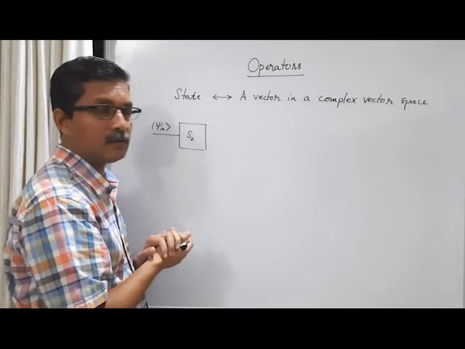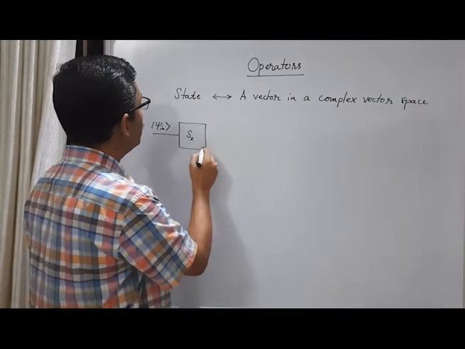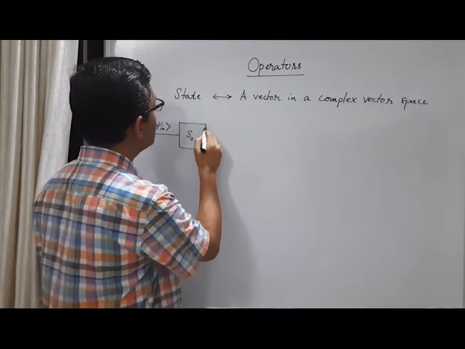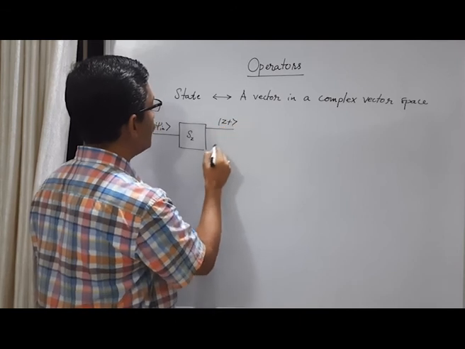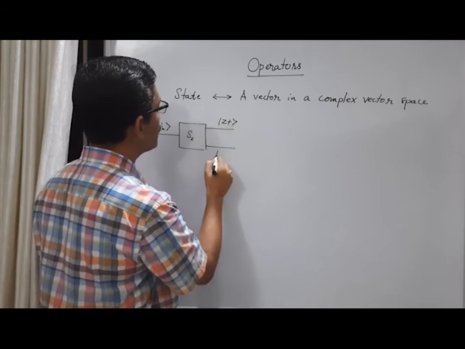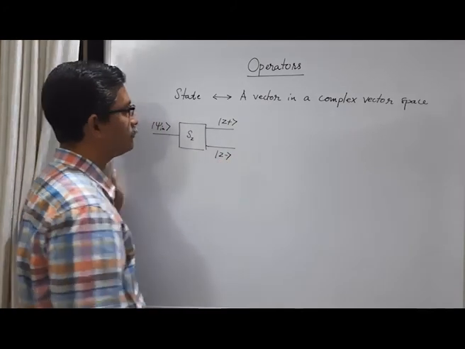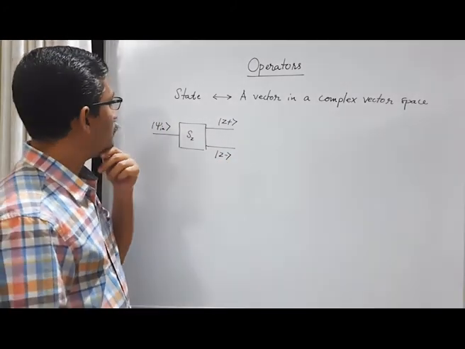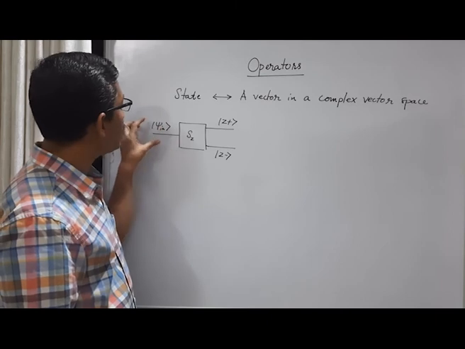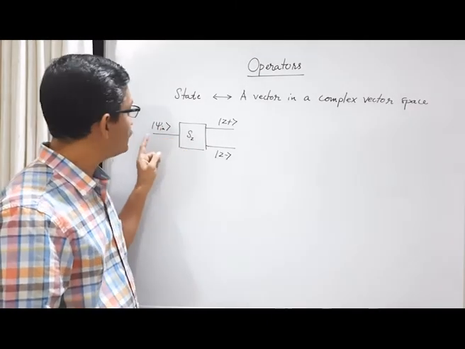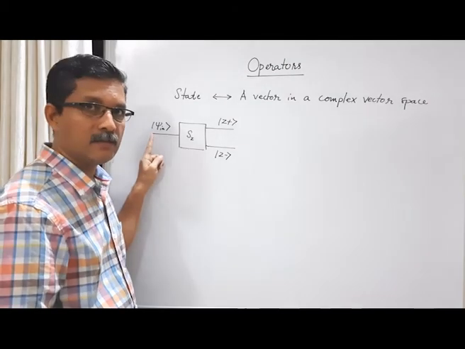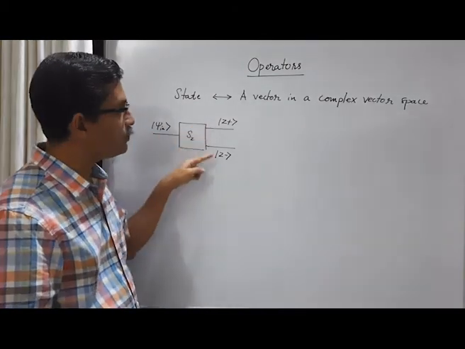Then what you get is nearly half the particles are in z plus state and the other half are in z minus state. So what is important here is the act of measurement of the z component of the spin changes the initial state to either of these two states.